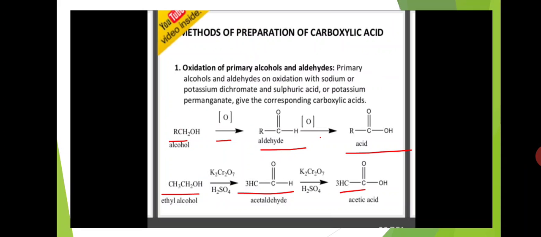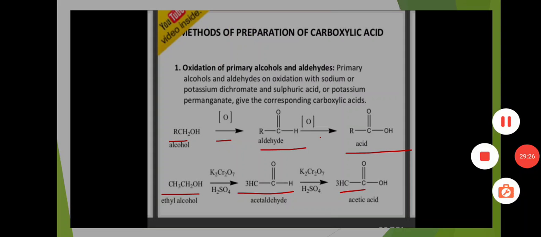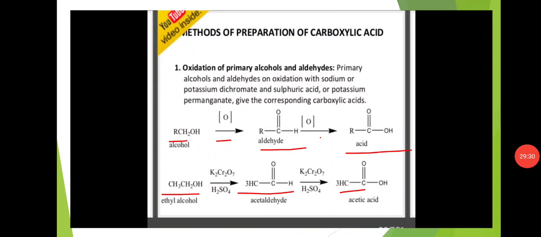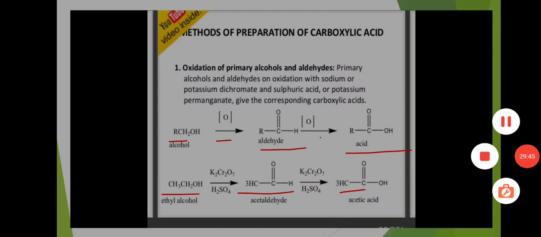Again aldehyde participates in oxidation and is converted to acid. Ethyl alcohol is first converted to acetaldehyde. Again that acetaldehyde is converted to acetic acid. Okay, this oxidation process will occur in presence of potassium dichromate K2Cr2O7 and sulfuric acid.